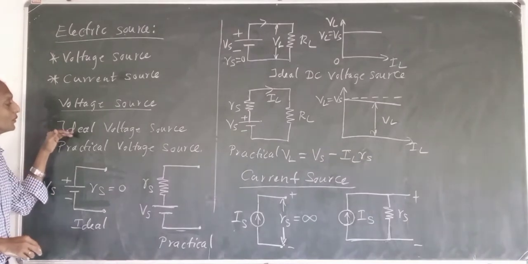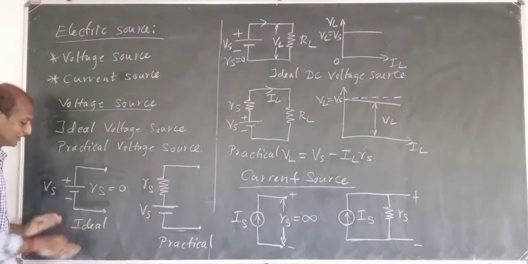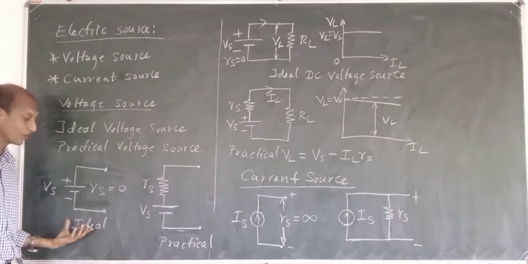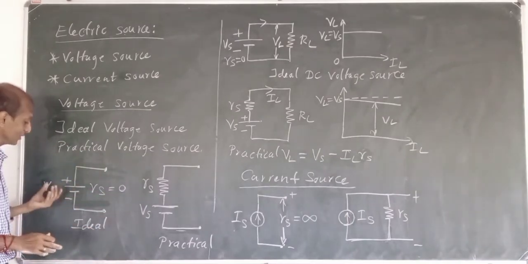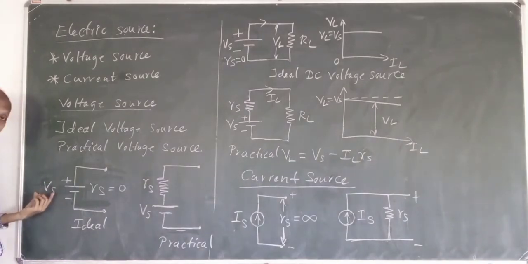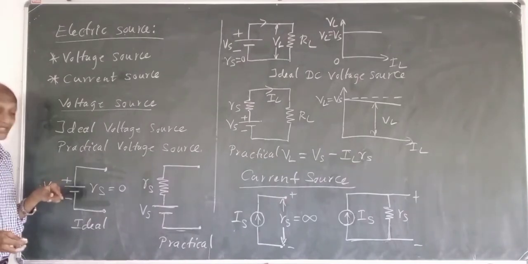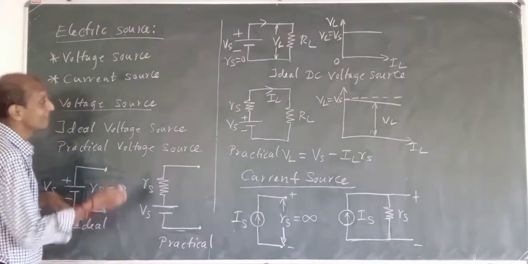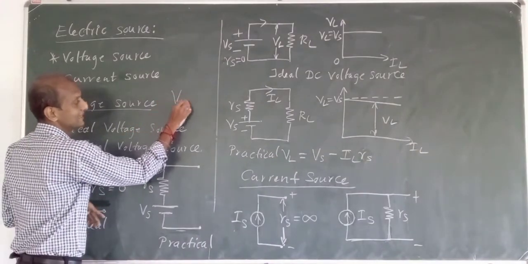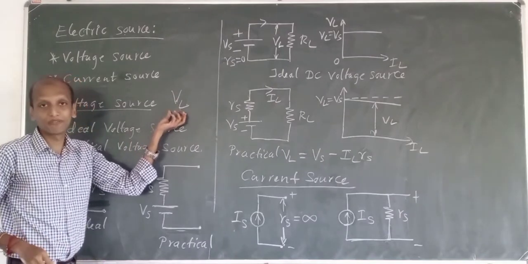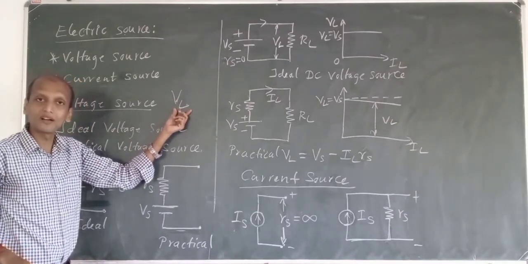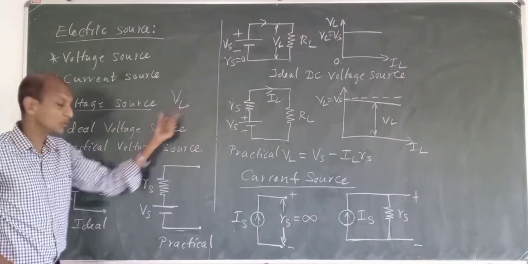Okay. So now coming to ideal voltage source, we will show the ideal voltage source in this circuit representation. If you see here, we have a voltage source. Vs we will call as the voltage source indication. VL we will call as VL. VL means voltage across load. So some meaningful names will be given. VL means voltage across load. Vs means what?